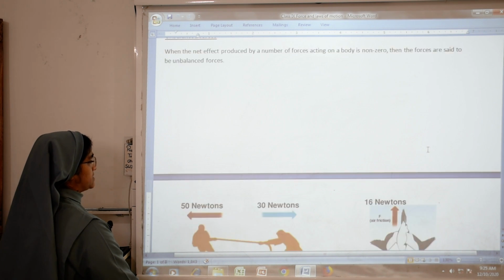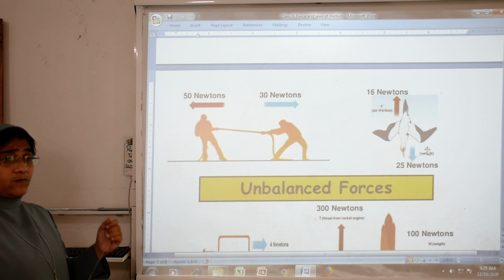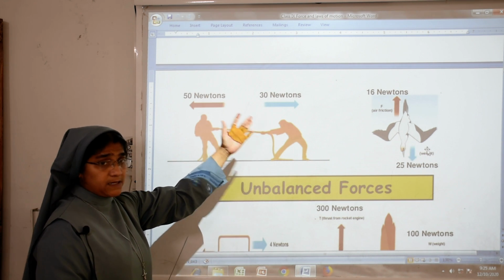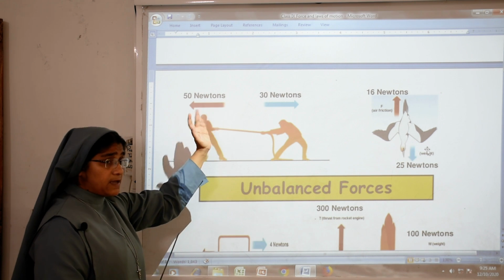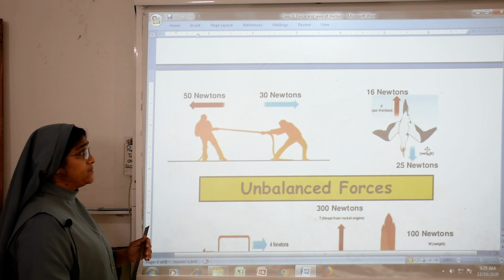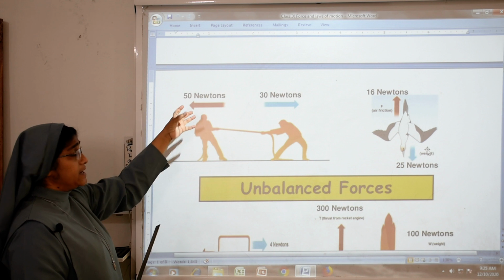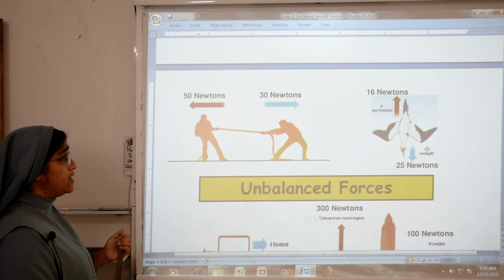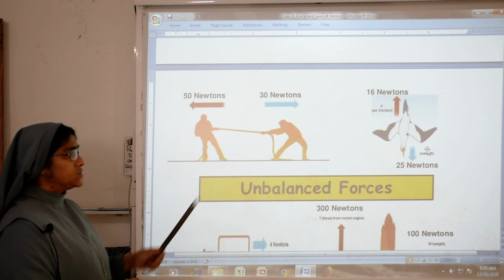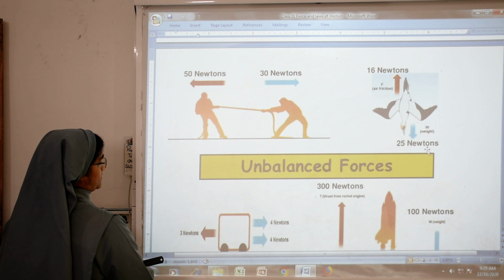We can see the example here. In balanced force, there is equal force: if 50 Newtons is applied on one side, 50 Newtons is applied on the other side. That is balanced force, so the net force is 0. Here, in unbalanced force, 30 Newtons of force is applied on one side and 50 Newtons on the other. So the forces are different, not equal.